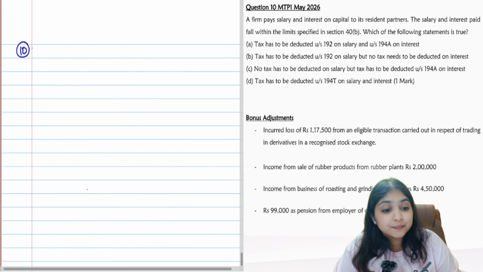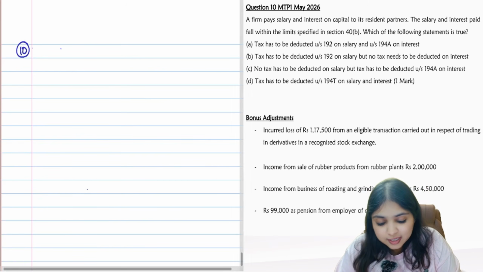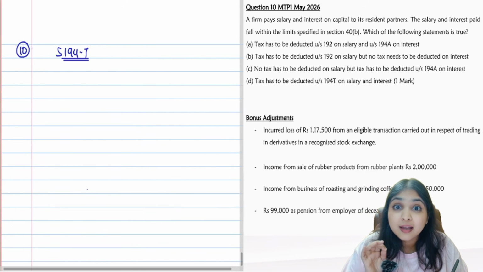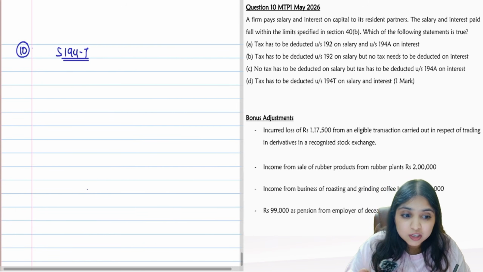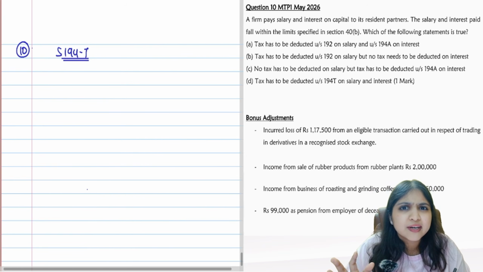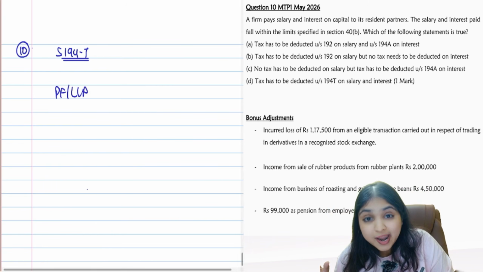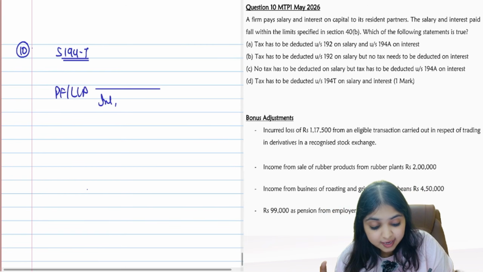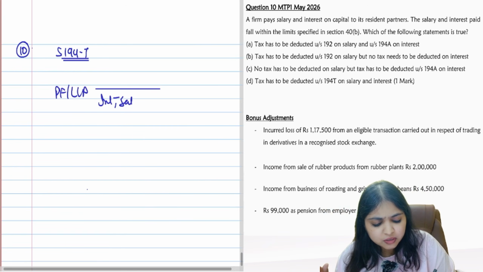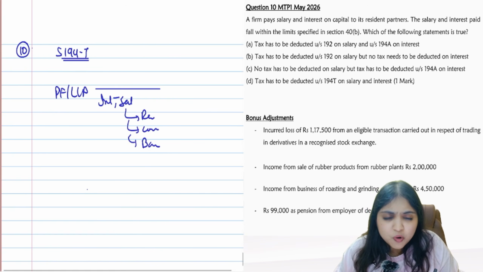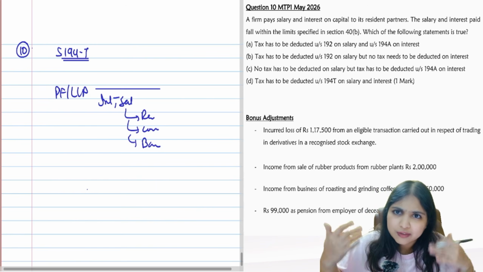Question number 10. Question number 10 is about section 194T. You know, right? New section applicable May 26 examination onwards only. New section in TDS. 194T. What is 194T about? Very simple section, guys. Partnership firm or LLP is giving interest or salary. The salary you can give any name. You can call this as remuneration. You can call this as commission. You can call it as bonus. Whatever name you want to give, you can give.